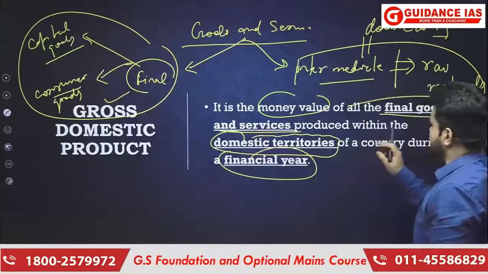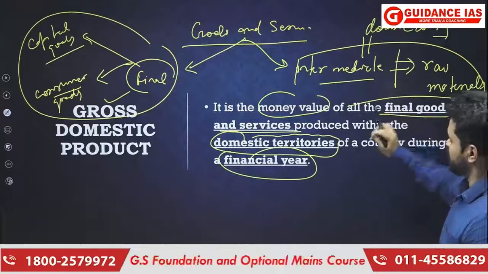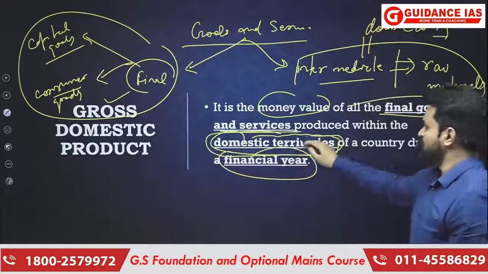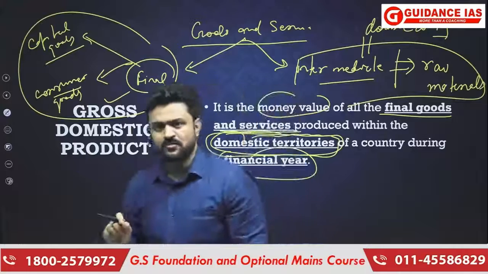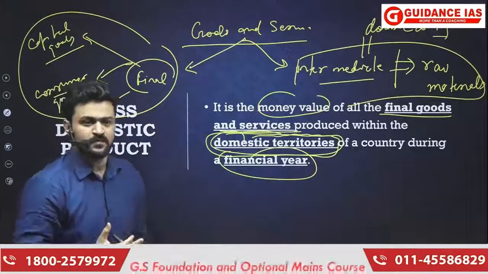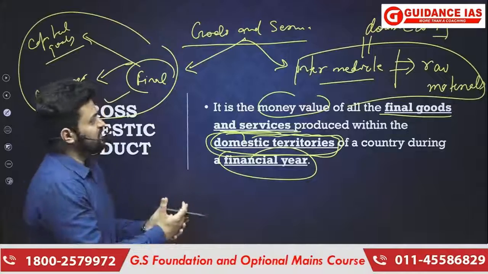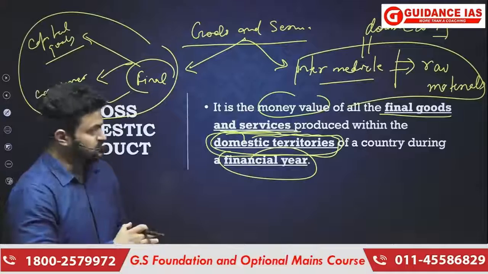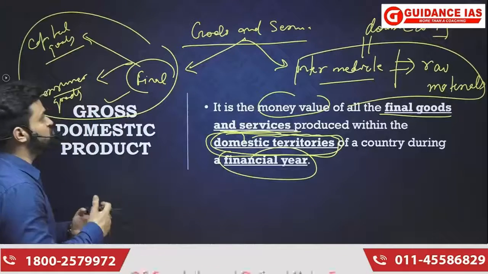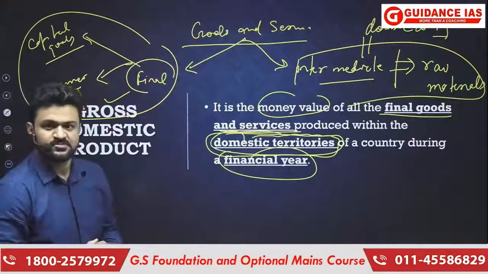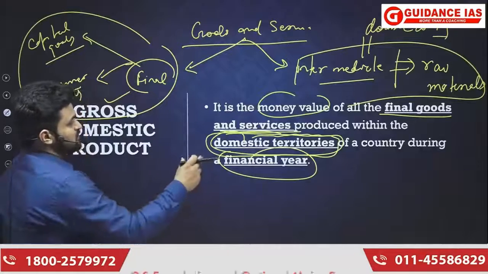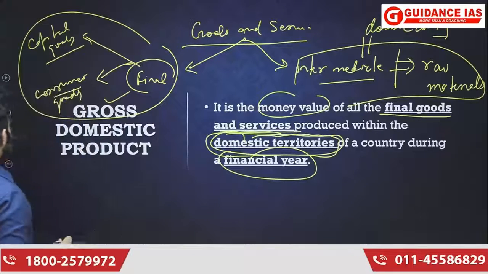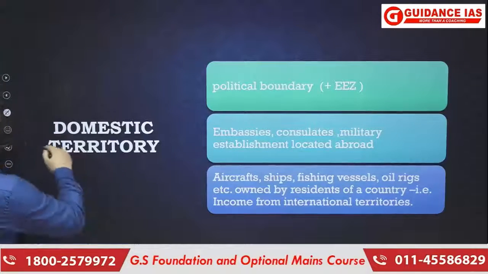Now the second thing which is important to understand is that production is within the domestic territory of a country. Domestic territory should not be confused with political boundary. If the production is taking place within the political boundary of a country, that does not mean that it is necessarily going to be included in the calculation of GDP. So the term domestic territory is not synonymous with political boundary. So what does domestic territory mean? Here it has been defined.